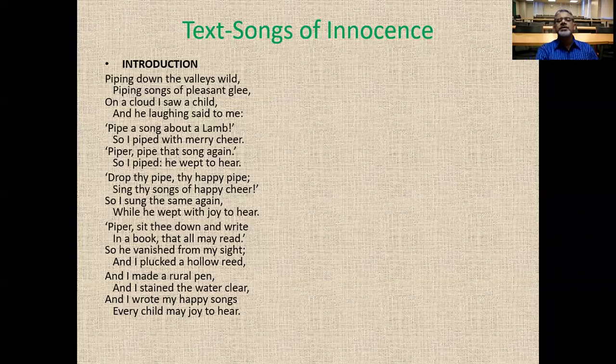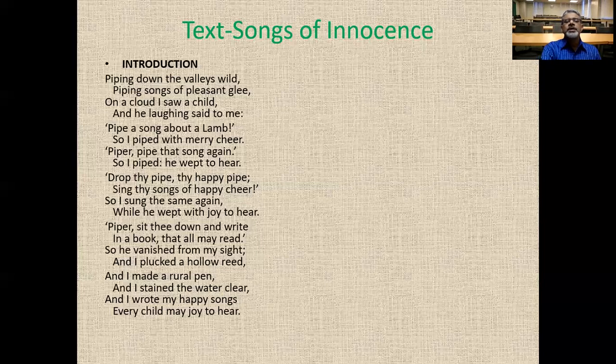What did the child say to the shepherd? Pipe a song about a lamb. So we get a very important word or idea about the lamb. The child requests the shepherd to pipe a song about a lamb. The child and lamb all symbolize innocence, meekness, and purity in literature. And the lamb has another significance I will tell you later.